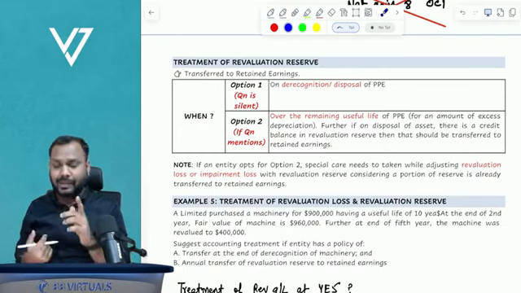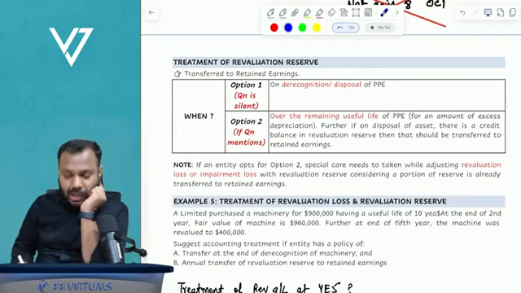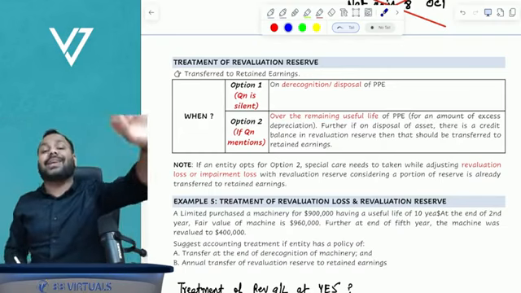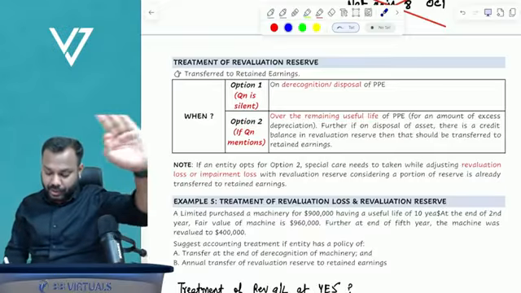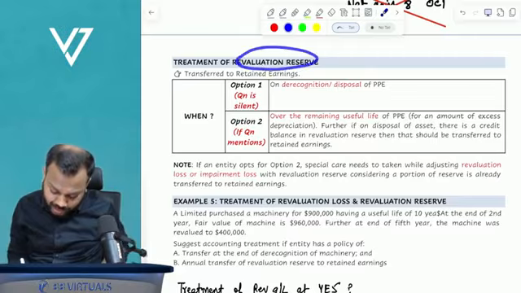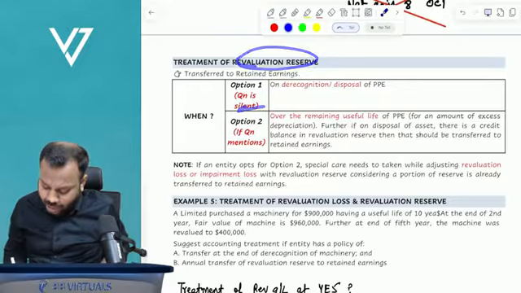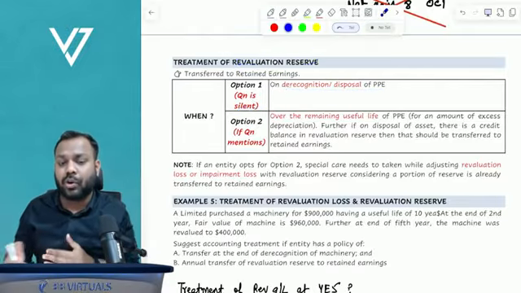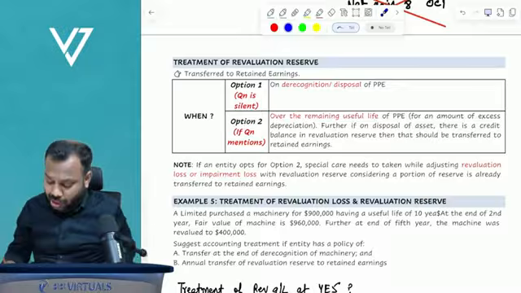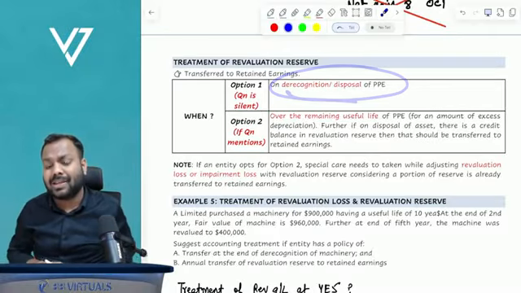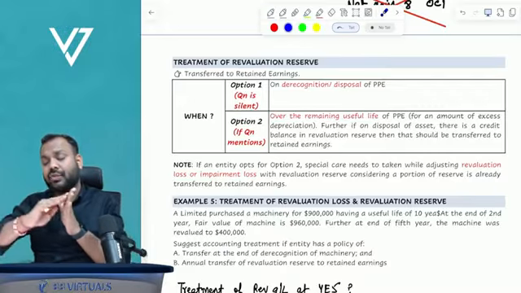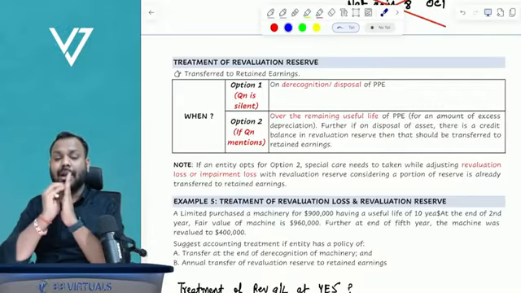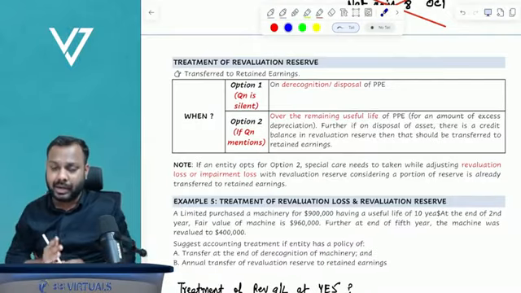So the standard says that if the question is silent, transfer the revaluation reserve to retained earnings on disposal of the asset. Whenever you are disposing of or de-recognizing your asset, on that date, whatever is the balance in your revaluation reserve, transfer that to retained earnings. Transfer the entire balance to retained earnings.